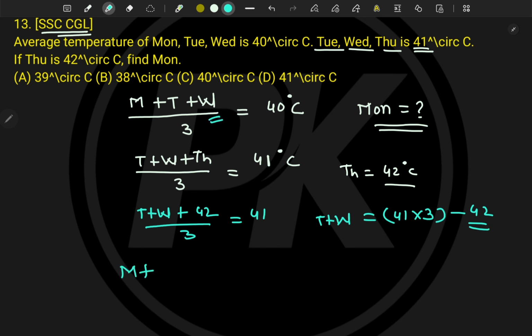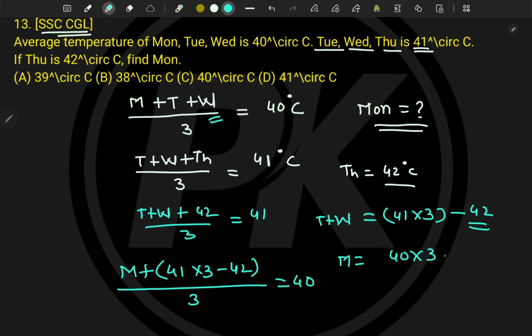So (M + T + W) divided by 3 is equal to 40, where T plus W is 41 into 3 minus 42, and hence M is equal to 40 into 3 minus 41 into 3, and this minus minus will become plus 42. Let's take 3 common. This 40 minus 41 will become minus 1, plus 42, so 3 times (minus 1 plus 42)? No: M = 120 minus 123 plus 42, that is 42 minus 3. What is 42 minus 3? It is 39, and hence option number A is correct.